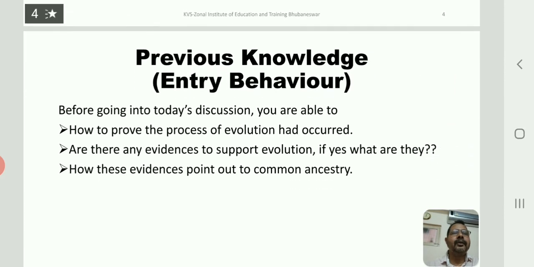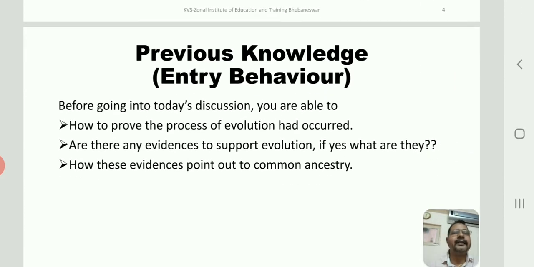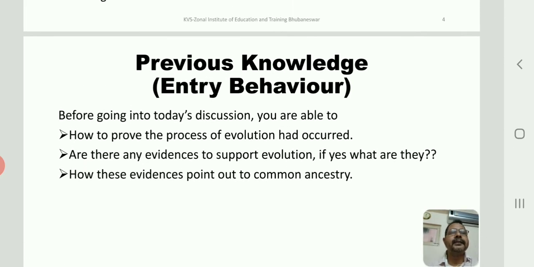Now, what previous knowledge should you possess to understand this session, right? Till now you have learned how to prove the process of evolution has occurred. This is a very, very important thing. Are there any evidences to support evolution, and if yes, what are they? How do these evidences support the theory of organic evolution or chemical evolution, and how do these evidences point to common ancestry? That is a very interesting aspect to know.